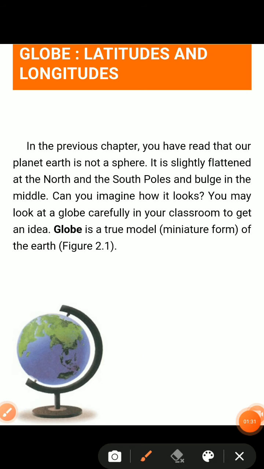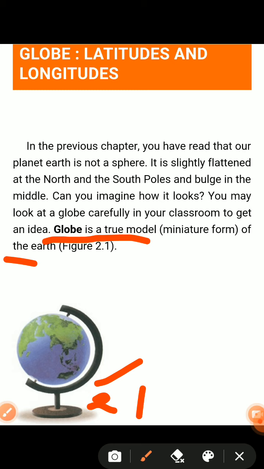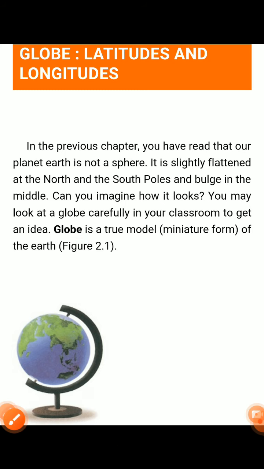Globe is a true model, a miniature form of the earth, which is given in picture number 2. This is your figure number 2.1. Clear? You can understand its true meaning in the second video, which I have already uploaded on YouTube in Hindi.